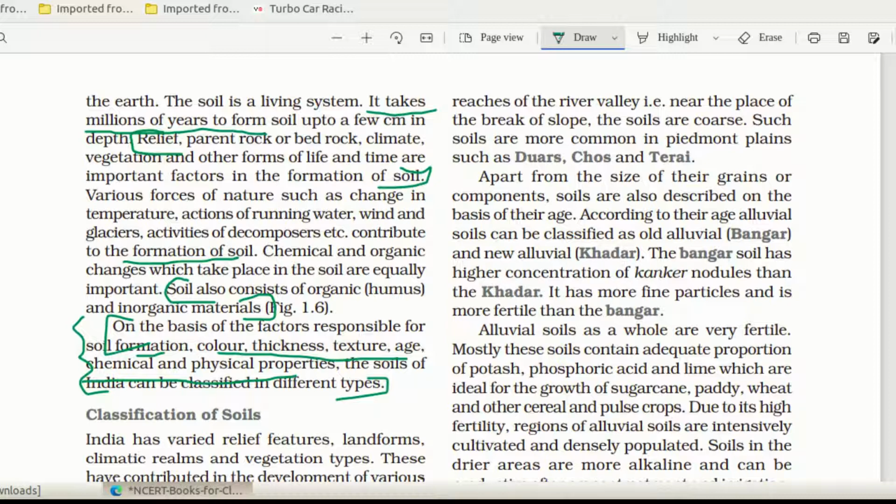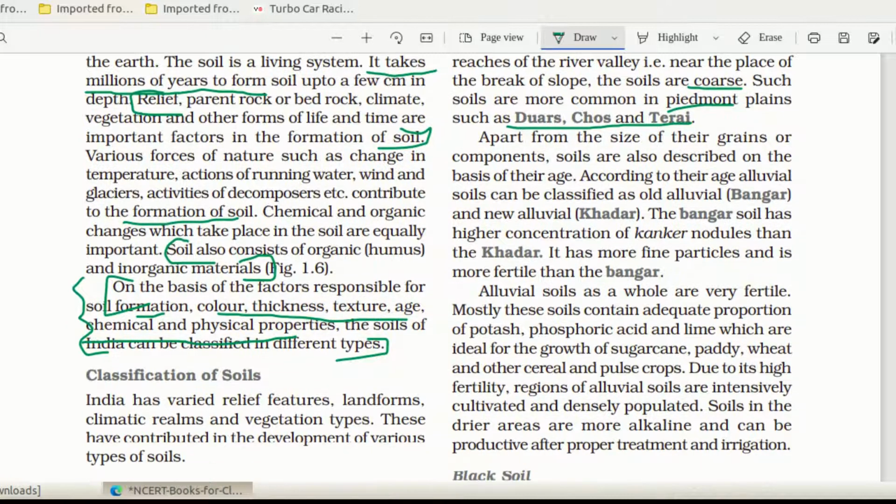Then in the upper reaches of the river valley, that is near the place of break of slope, the soils are coarse. What is the meaning of coarse? Large. Such soils are more common in Piedmont plains. What is the meaning of Piedmont? Piedmont means the foothills, the bottom of a hill, such as Duars, Chos and Terai. Babar and Terai and all the Himalayan mountain foothills, that is Shivaliks. So in the Shivaliks, one region is Terai.